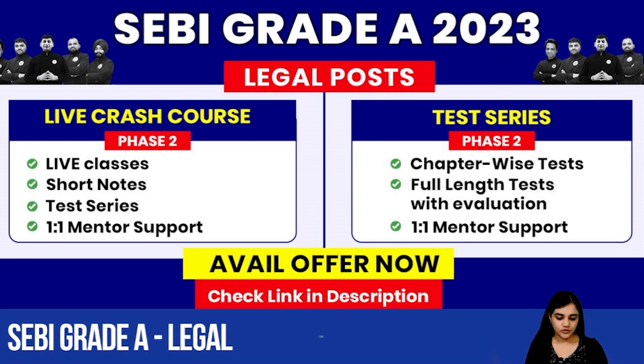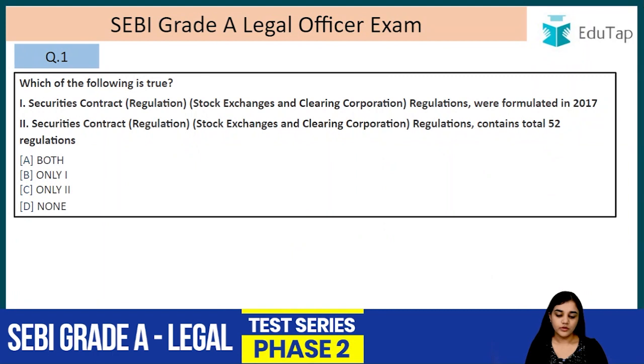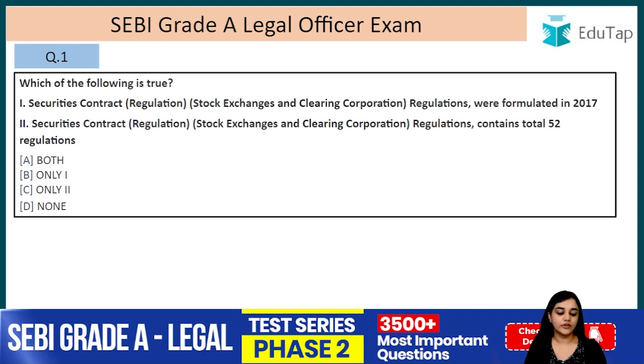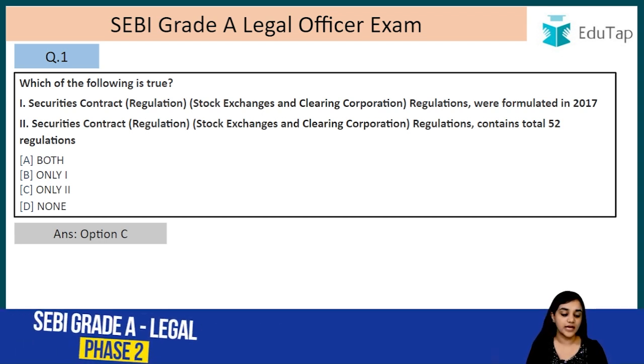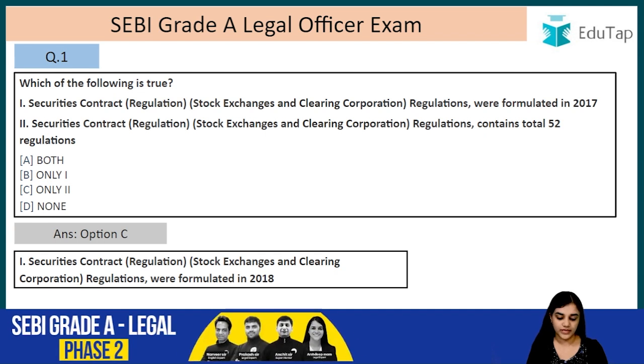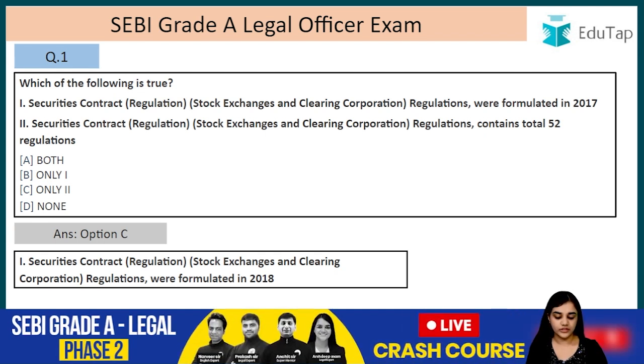Alright, let's start with the lecture now. Question number 1. Which of the following is true? Securities Contract Regulation, Stock Exchange and Clearing Corporation Regulations, they were formulated in the year 2017, or these regulations contain total 52 regulations. So the answer is only 2, that is the second one is correct but the first one is wrong. Obviously we have read this that they were formulated in the year 2018. So Securities Contract Regulation, Stock Exchange and Clearing Corporation Regulations, they were formulated in the year 2018.